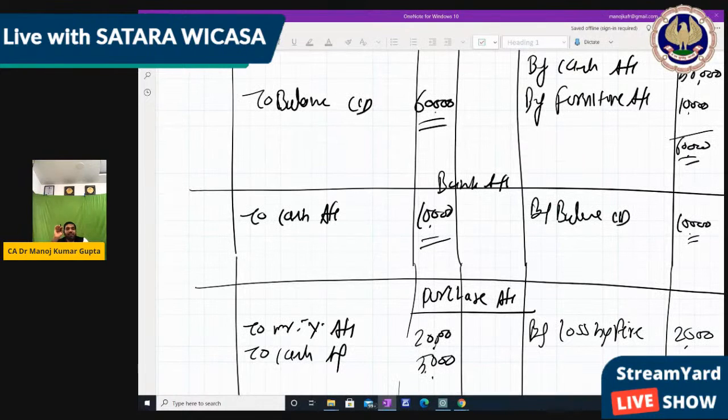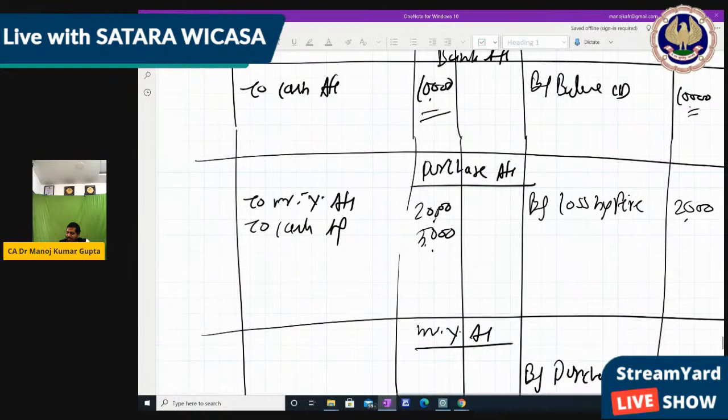In the next year, if we want to transfer, then it will become by balance brought down. Whatever, like by balance carry down, next year to balance brought down. So next year it will be transferred. But we are starting a new business, that's why there is no opening balance. But from next year there is an opening balance, or next month maybe, if we are making the closing on a monthly basis.